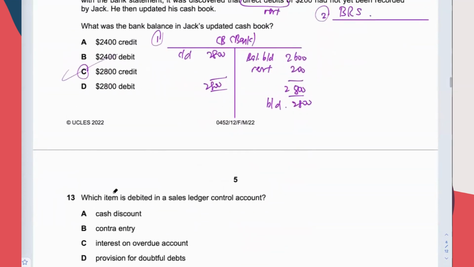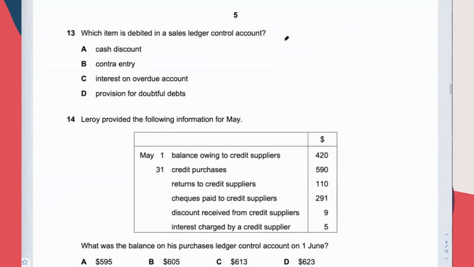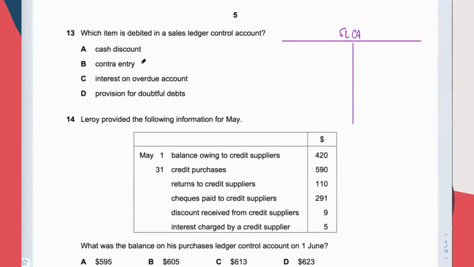Which item is debited in a sales ledger control account? Also an easy question, surprisingly. So in a sales ledger control account, you take into account items about our credit customers. If you see anything about our supplier, you ignore it. Contra entry, yes, is in the sales ledger control account, but on the credit side. Interest on overdue account, yes, is going to make the customer owe more to us. You charge the customer interest.